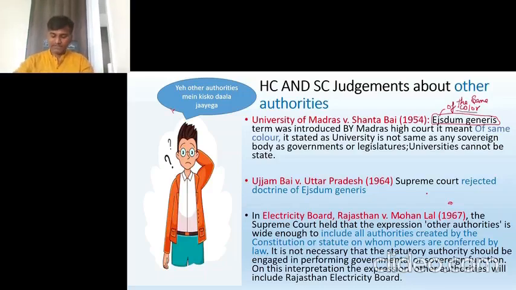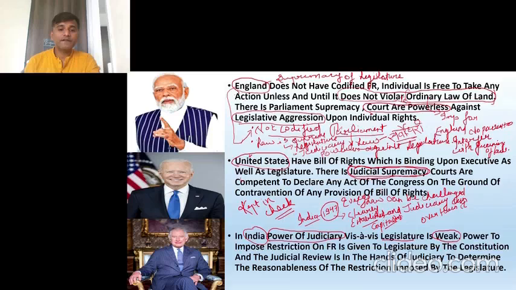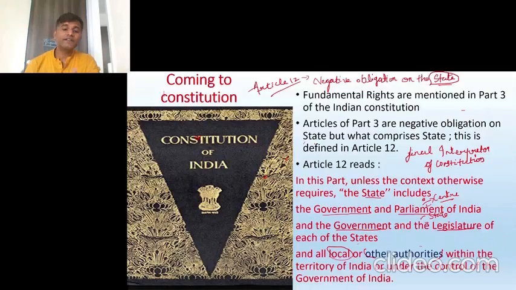What does that mean? Same color means, you can see in the previous slide we have seen that there were three bodies. There were some terminologies given in Article 12. It started with government and parliament, then government and legislature of the state, local and other authorities. Now these other authorities will be of the same color as the other bodies that are mentioned there.